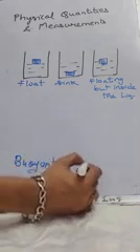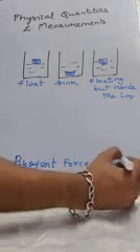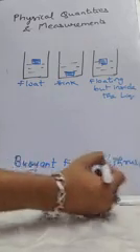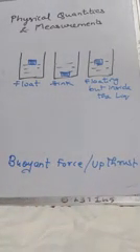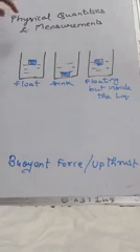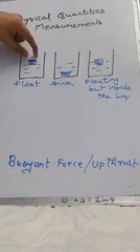Buoyant force. It is also called upthrust. Thrust is force, up means in upward direction. So it is called buoyant force or upthrust. What is the definition of upthrust? Whenever a body is put in fluid, it will experience an upward force, that is called buoyant force. So I have put water, then I have put an object.